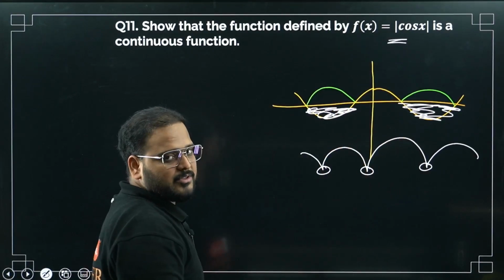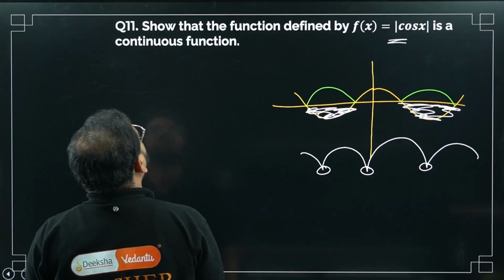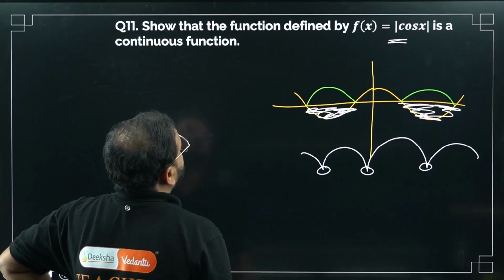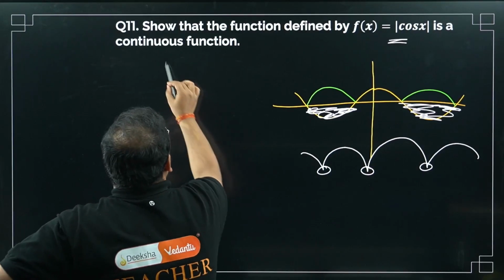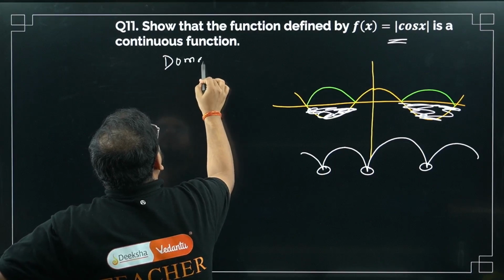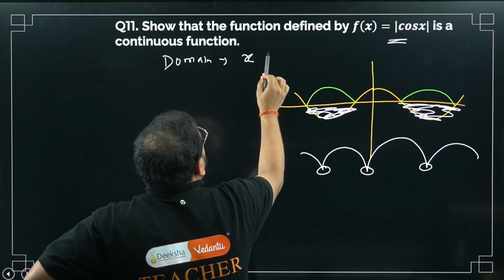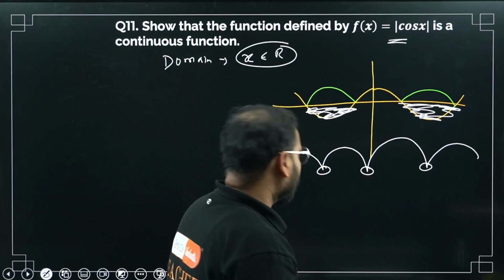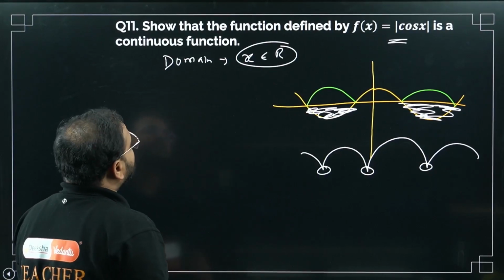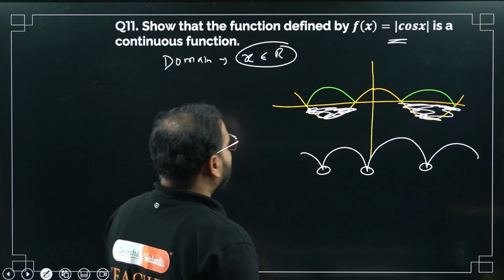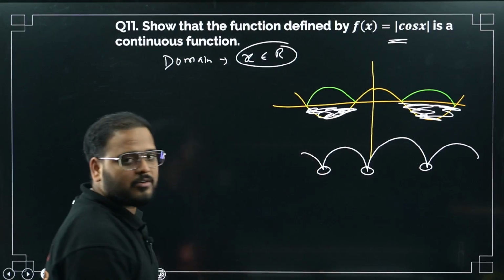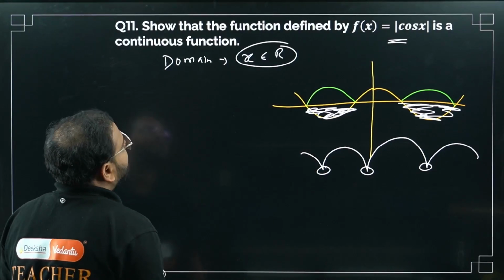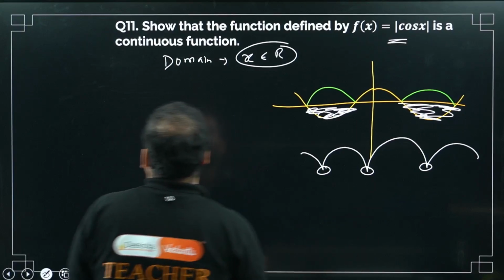Algebraic approach, please apply by yourself, because they have not given any point, no? They're talking about the whole domain. What's the entire domain? X belongs to all real numbers, right? For the entire domain it's continuous. We don't have to check differentiability because they've not asked for it, but it is not differentiable at these points because of the sharp corners. So it's continuous. Look at the graph. Shall I move on?